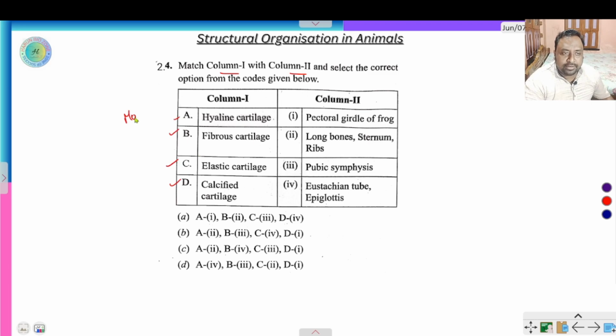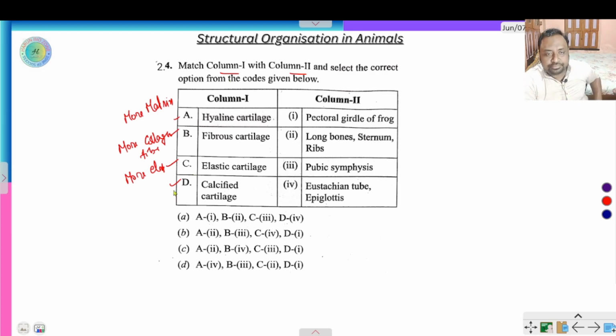Hyaline means more matrix, fibrous means more collagen fiber, elastic means more elastin protein, and calcified means more calcium in the matrix. Here hyaline cartilage is in long bones, sternum and ribs.